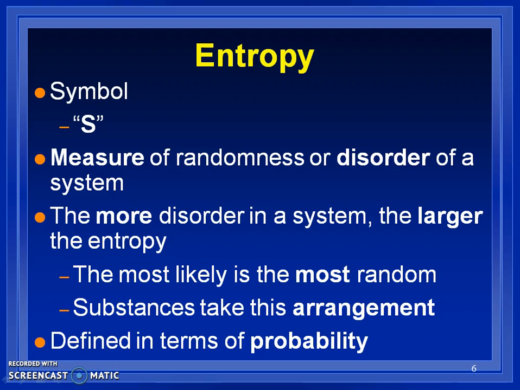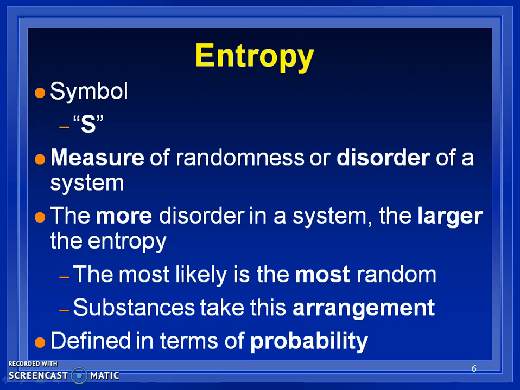So you now know that entropy is just the symbol of S, and it means the measure of randomness or the measure of disorder. I'm always referring to it as disorder, and remember that Mr. Anderson refers to it as dispersal. So either way you want to look at it, the biggest thing you want to know is that the more disorder in a system, the larger the entropy is. And you want to know that nature tends to go towards disorder.